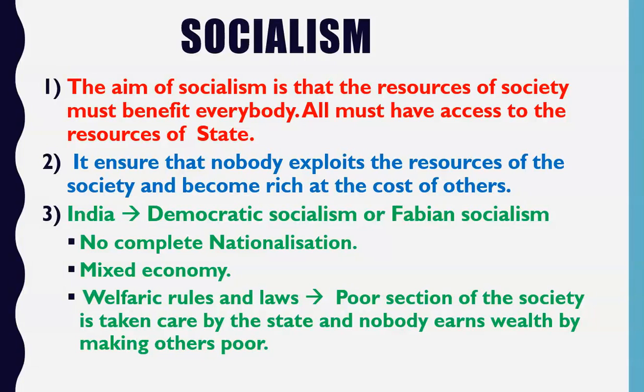This should not happen, that all the coins are owned by one person. All persons should receive one coin. Each man should receive one coin. So this is socialism. Now friends, socialism ensures that nobody exploits the resources of the society and becomes rich at the cost of others. Now what does it mean?